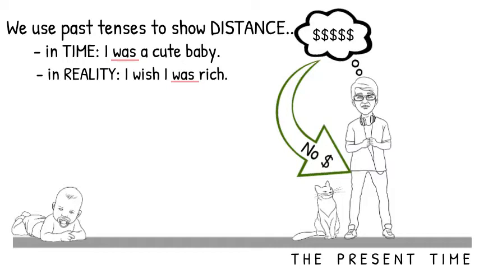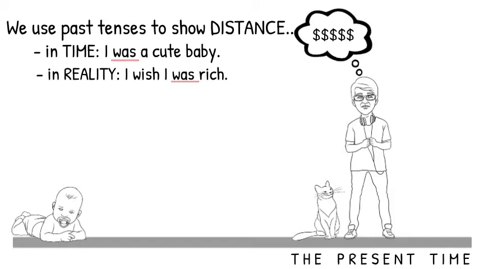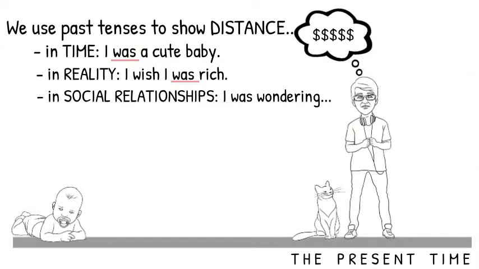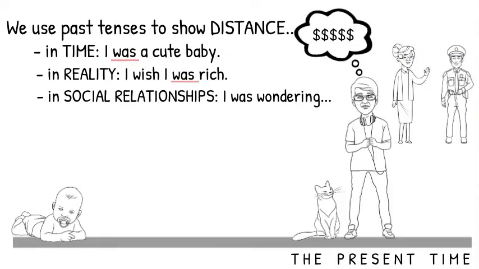And finally, here it is. We also use the past to show distance in social relationships, to show someone that we are not close to them. So when you are talking to someone you don't know, you can say, I was wondering. And was shows that you and that person are not in a close relationship, like with a policeman. And it is formal. Okay, now we are ready to look at the conditional system.